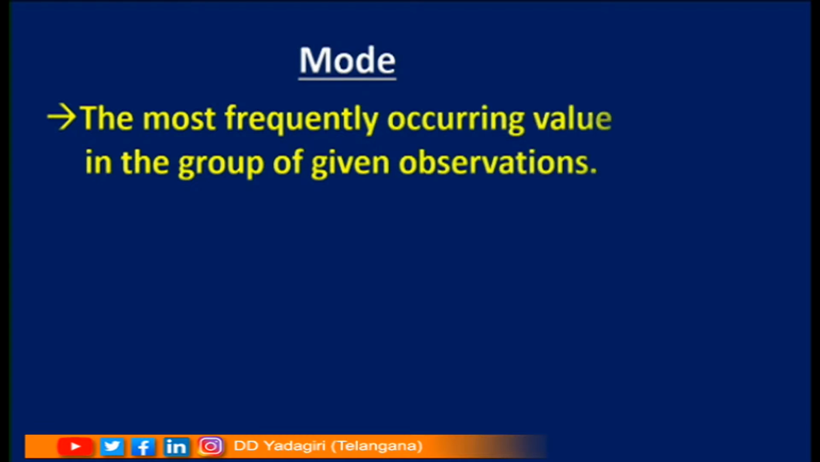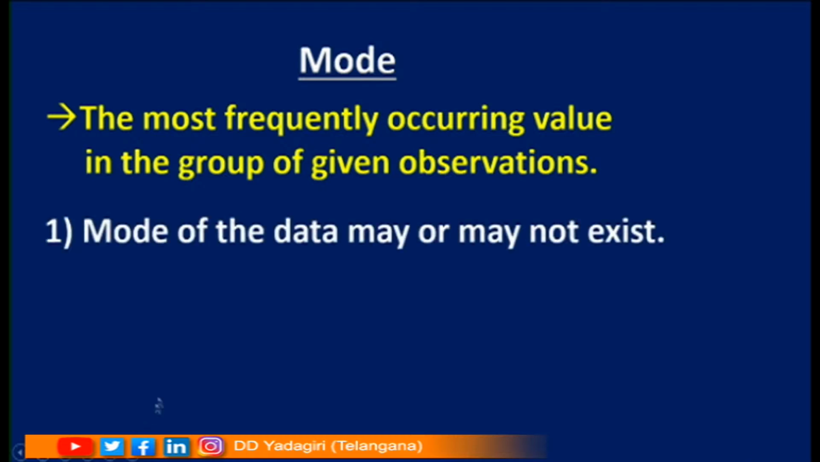Now let us understand what is mode. The most frequently occurring value in the group of given observations is called the mode. The mode of the data may or may not exist. Children, if I ask a question like this, what is the mode of 1, 2, 3, 4, 5? Is any number repeated here? No. So we can say that the mode is not defined. So the mode may or may not exist.